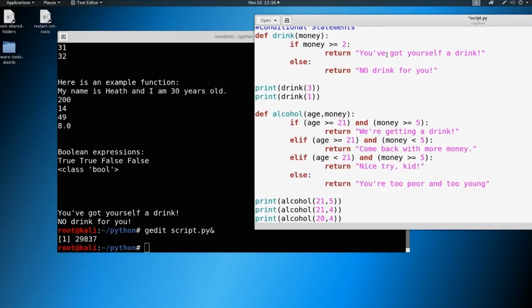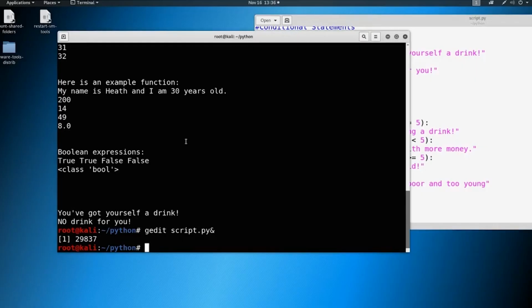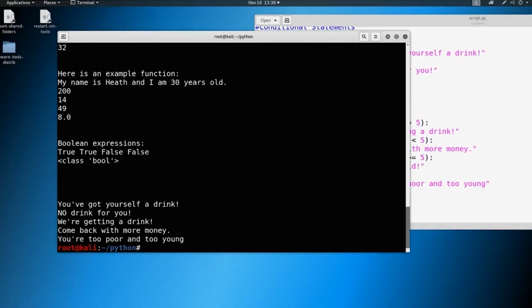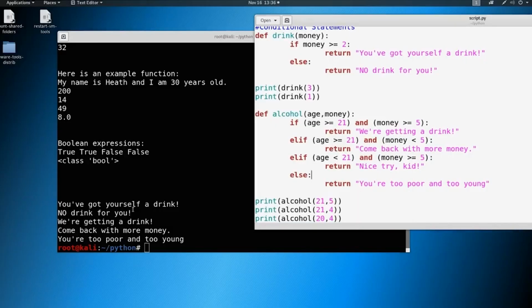So go ahead, hit Control S or save your script out, and then let's go ahead and run it. And you can see we return exactly what we thought we were going to. We're getting a drink, come back with more money, and you're too poor and too young. So this is it for conditional statements.